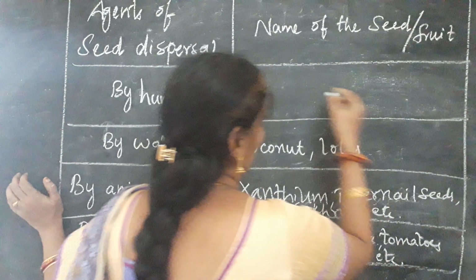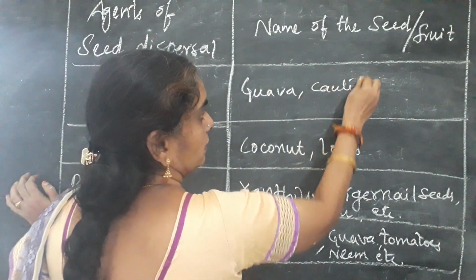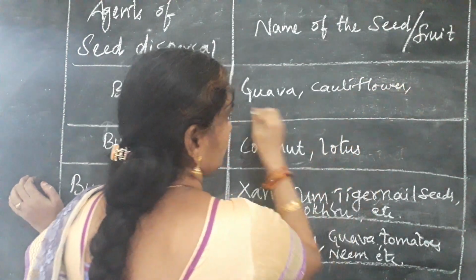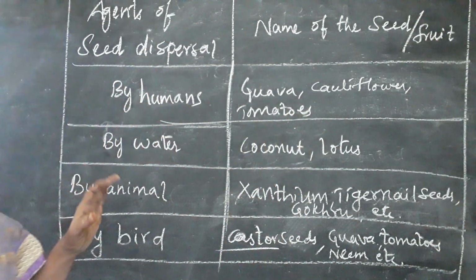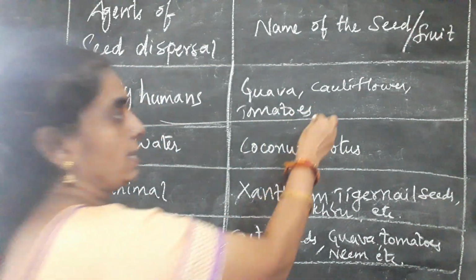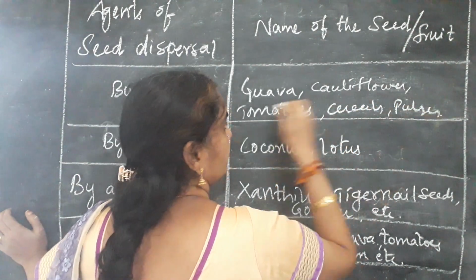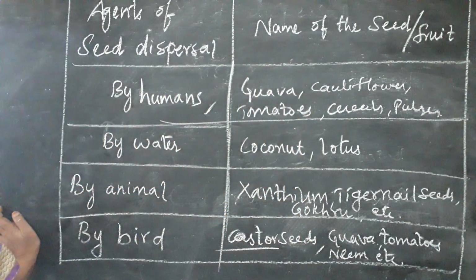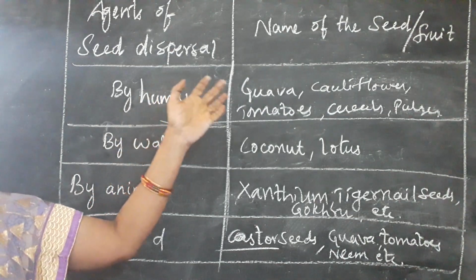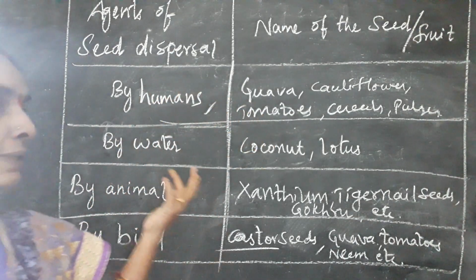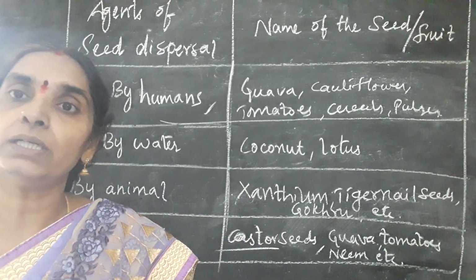So the seeds like guava, cauliflower, tomatoes, etc. Most of the vegetables and fruits are being carried from one place to another along with the cereals, pulses, etc. by humans. Is it clear? All the vegetables and fruits, we can see that they are dispersed or taken away by human beings from one place to another by transportation, or by intentionally growing them at some other place where they need to develop.